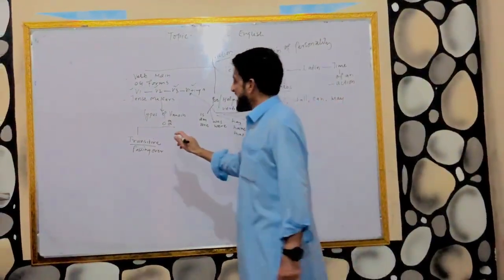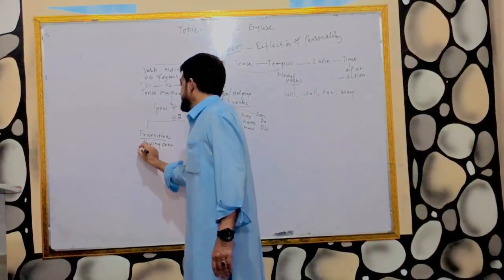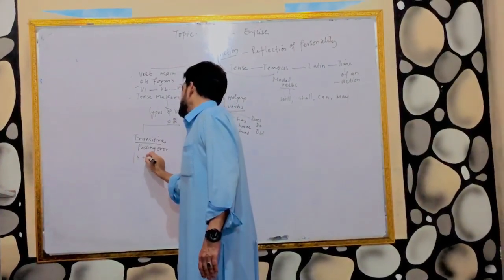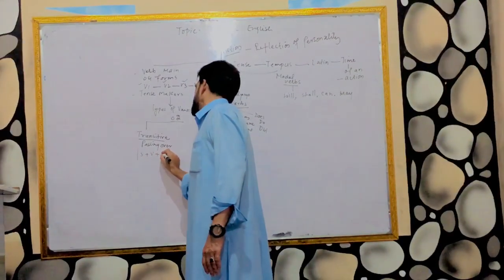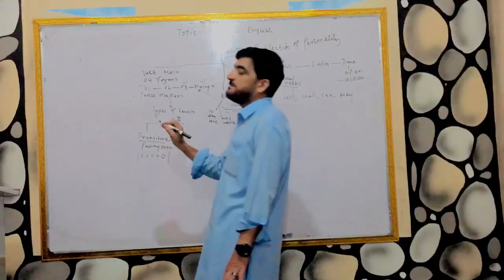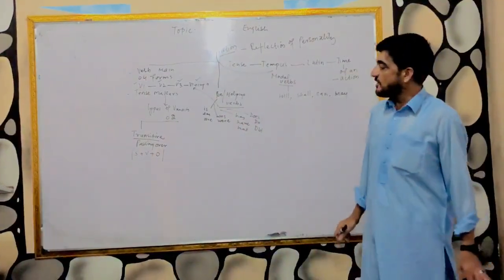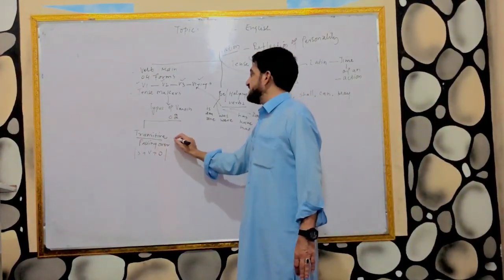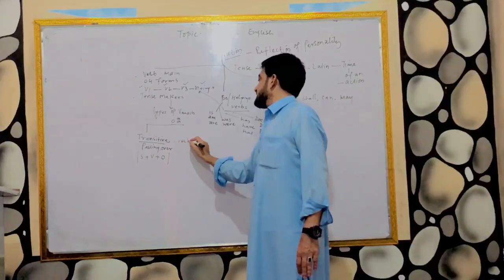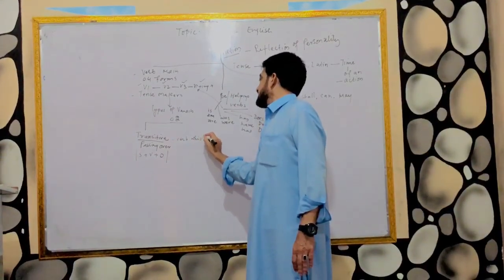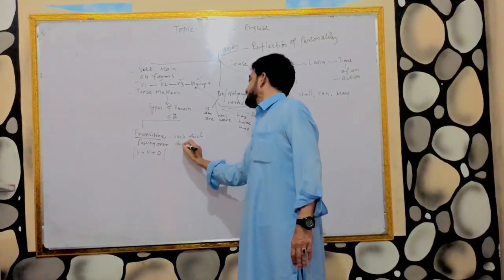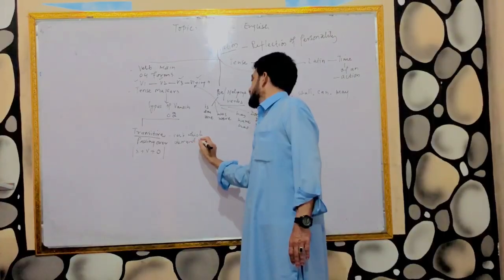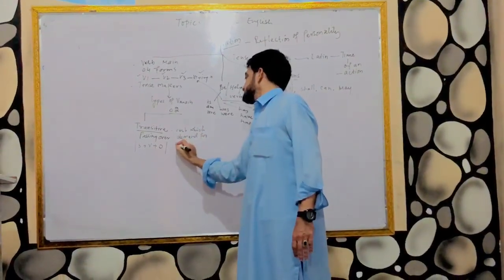So, transitive verb means the type of verb in which there will be subject, there will be verb, and there will be object. So, transitive verbs are verbs which demand an object.